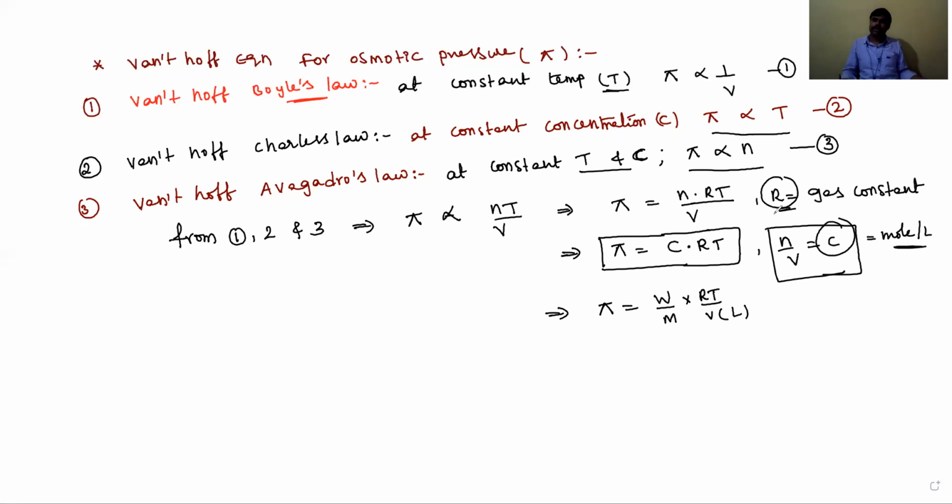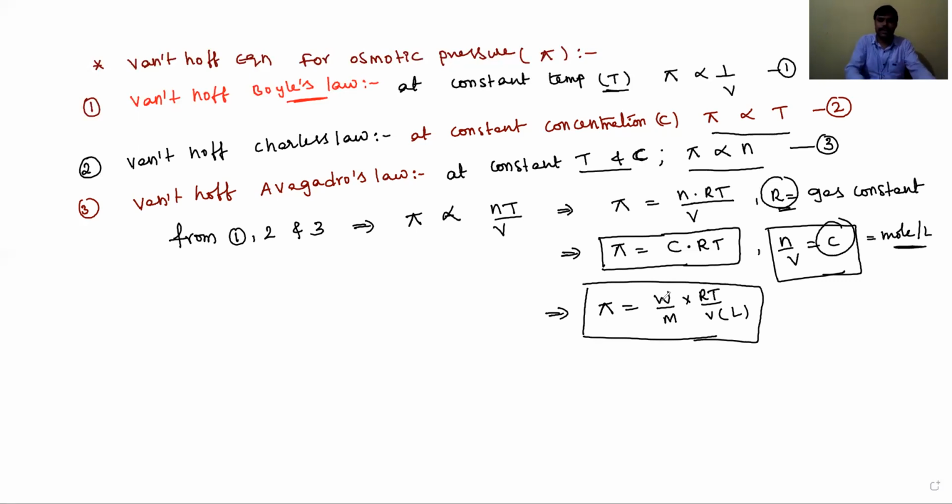So pi is equal to CRT. We can also write pi as weight by gram molecular weight of solute, into RT by volume of the solution. This is the osmotic pressure formula.